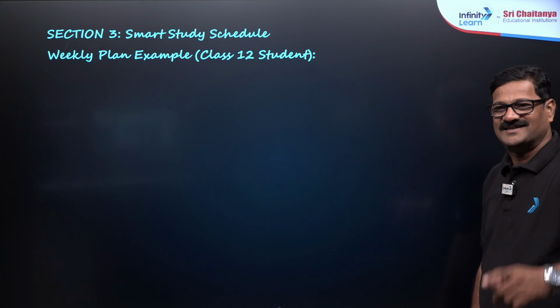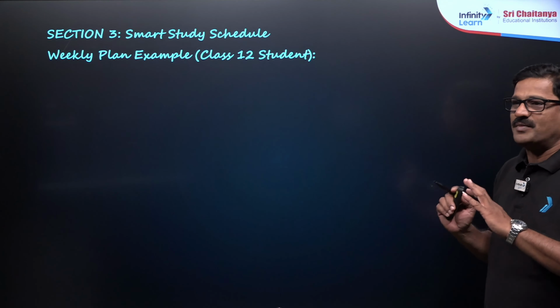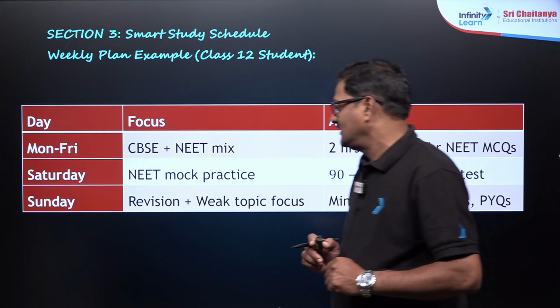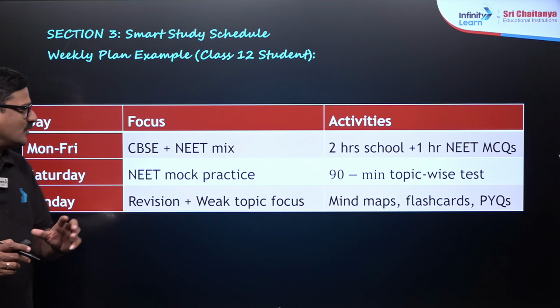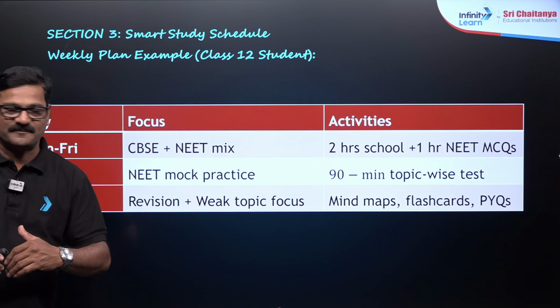Ready for that? Everybody, just a thumbs up and fire emoji. So how to make a weekly plan from the beginning. Monday to Friday, you prepare CBSE and NEET mixed together. Most of the CBSE preparation you complete within the school itself.